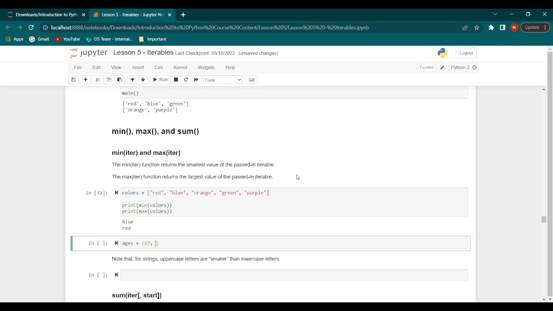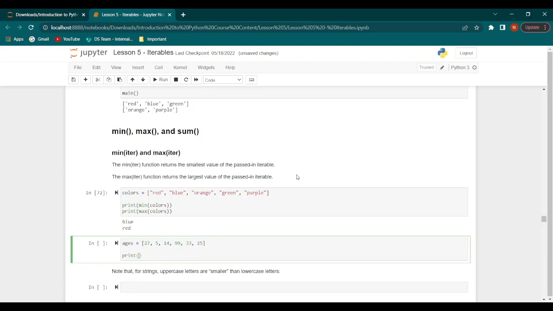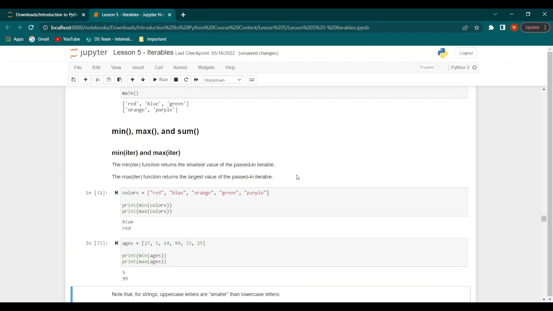Let's just randomly put ages like 27, 5, 14, 99, 33, and 25. Now, if we print the minimum of the ages, and then we print the maximum of the ages, we get 5 as the minimum and 99 as the maximum.